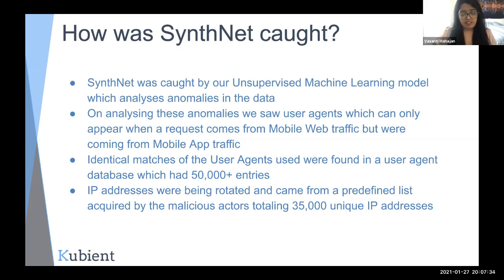The second thing that we saw was that the IP addresses were also being rotated, but they were being rotated at such a high volume that if you had just a simple algorithm to check the number of requests that you're getting from a particular unique IP address every second, it wouldn't really flag. So then we dug deeper to see where these IP addresses are coming from, because none of them were actually fraudulent IP addresses. And then we were also able to locate a predefined list of IP addresses from where these malicious users were taking them.